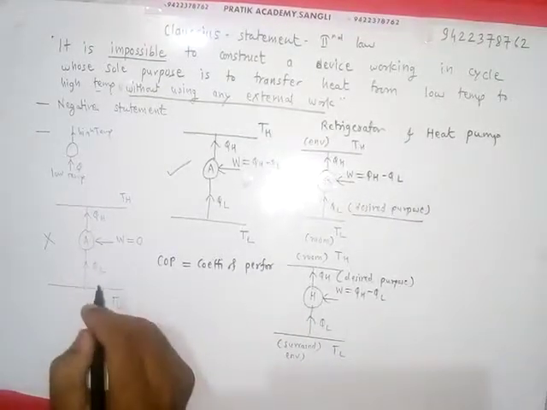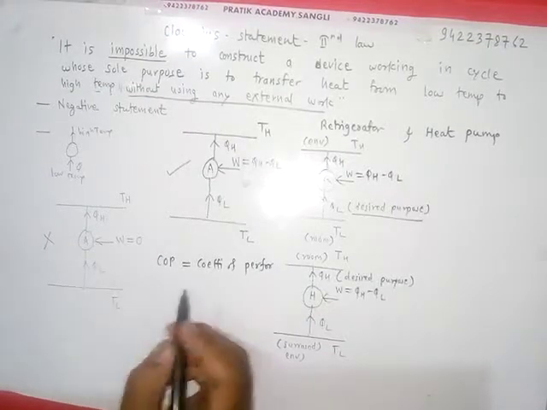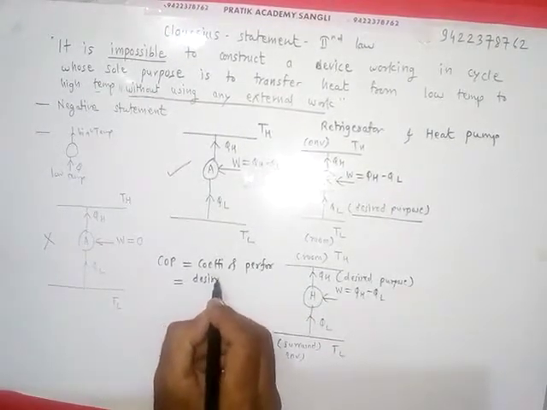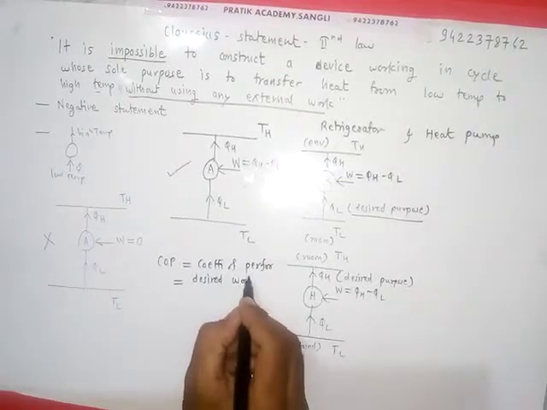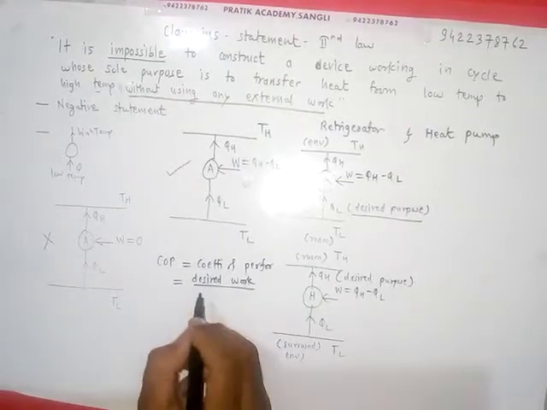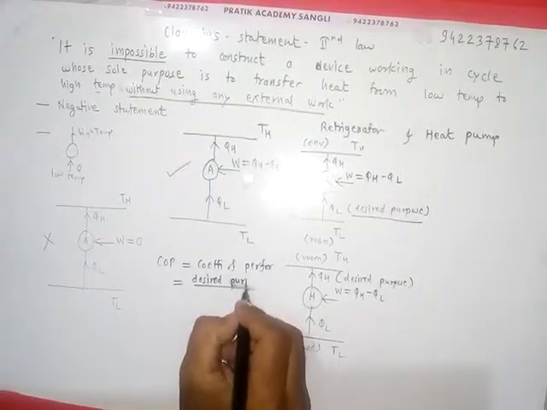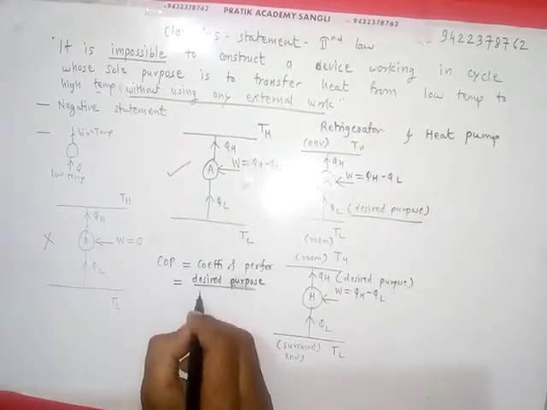COP is nothing but coefficient of performance. It is defined as the ratio of desired purpose upon work supplied.